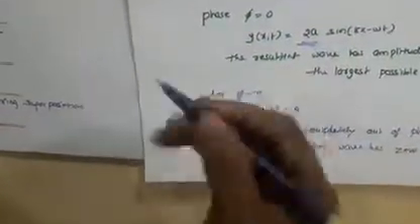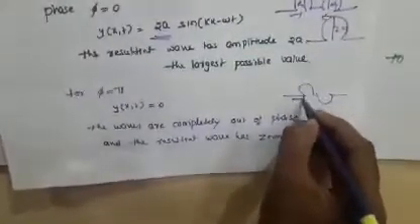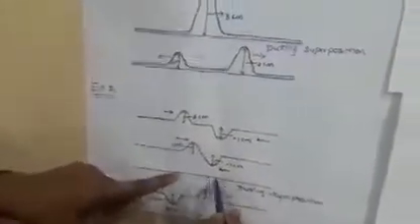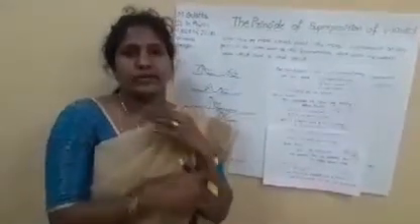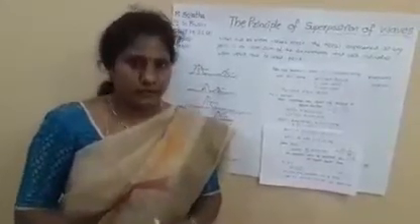If the phase is 180 degrees, the waves are totally in opposite directions, and then the total displacement will be equal to 0. That's what we are seeing here. If both are in opposite directions, the displacement is 0, and if both are in the same phase, they get overlapped. That is the principle of superposition of the waves. This is the fundamental phenomenon to understand the interference of waves. Thank you so much.